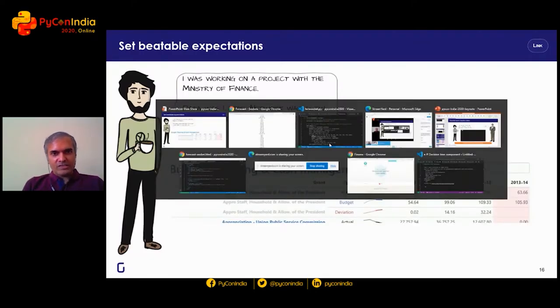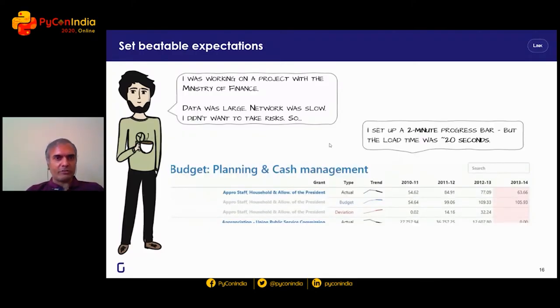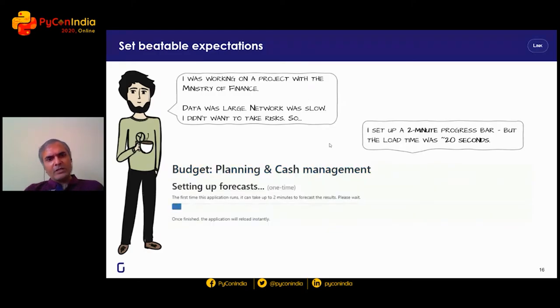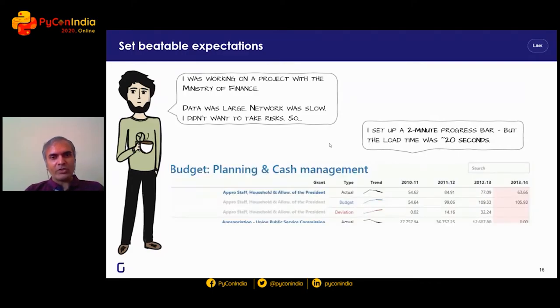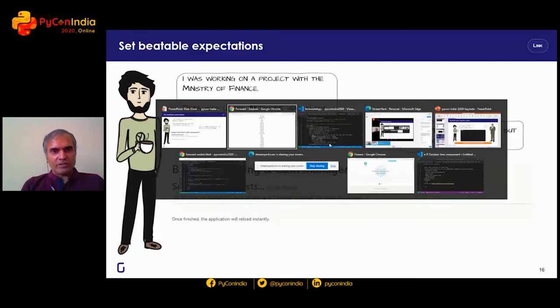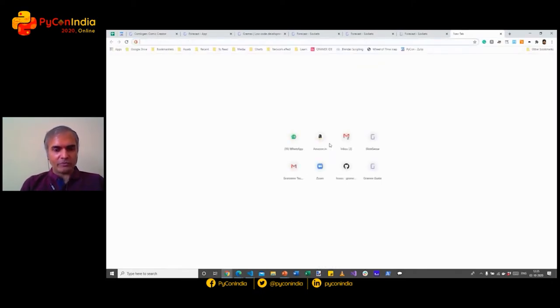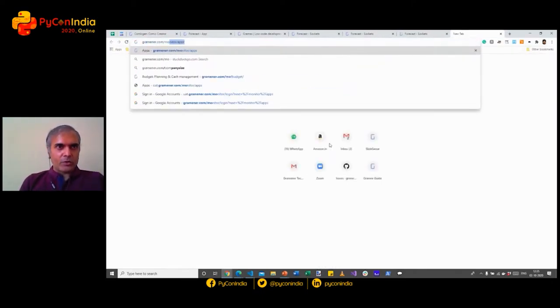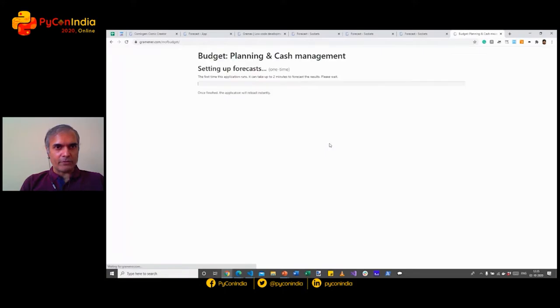So there was this application that we were building for the Ministry of Finance a few years ago. The data was on a really, really slow network and it was quite large. So I didn't want to take risks. So using the equivalent concept of WebSockets, what we did was set up a flow.